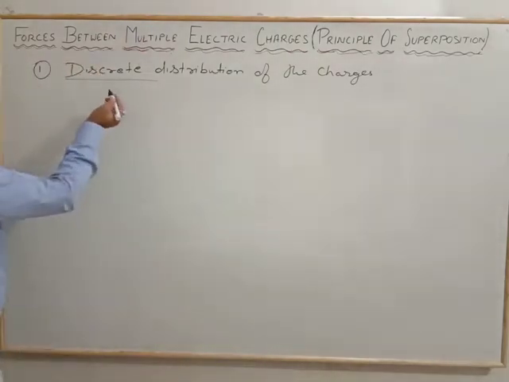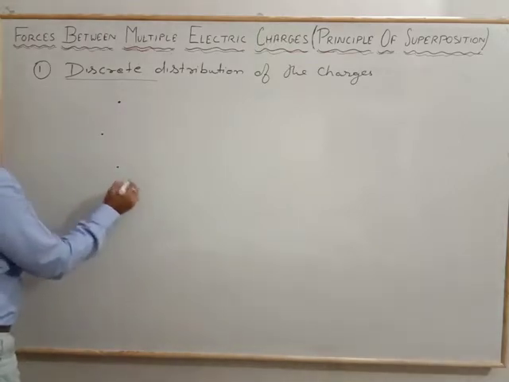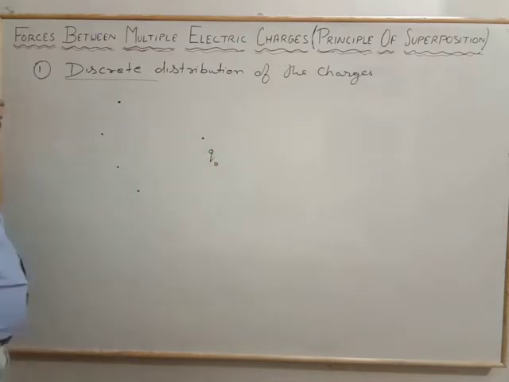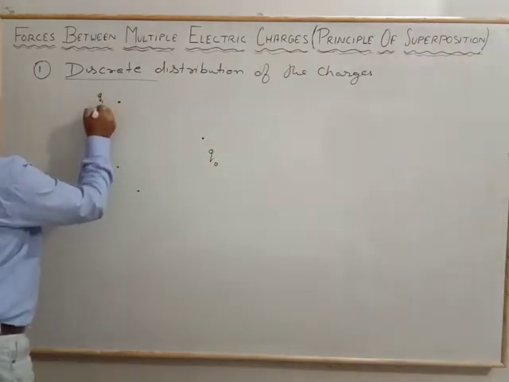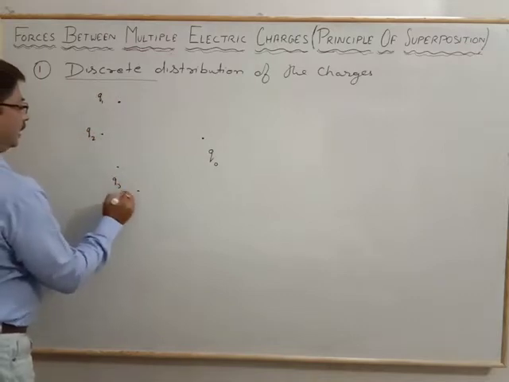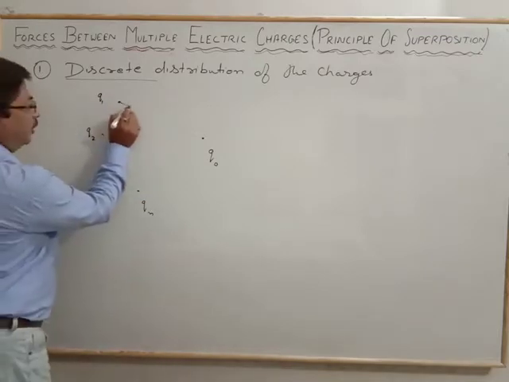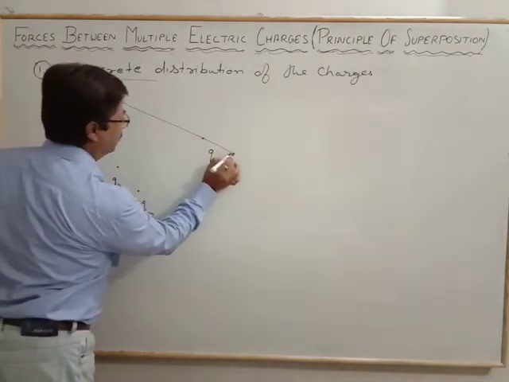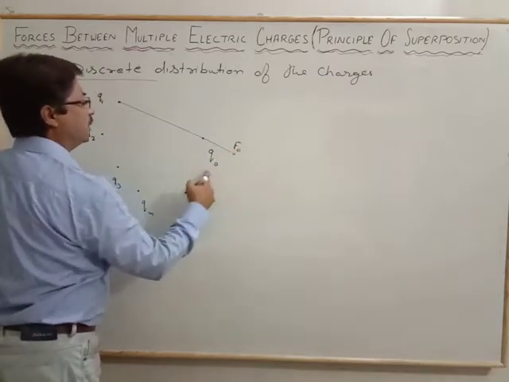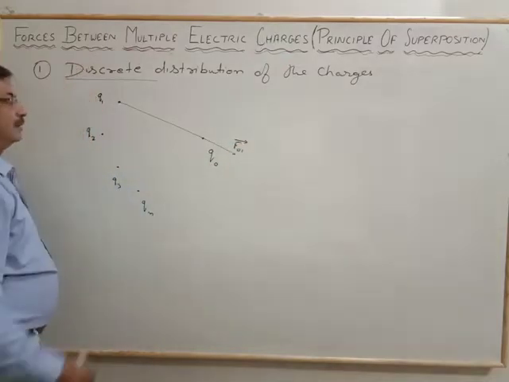Let's suppose we consider that charges are distributed like this, and there is a test charge Q0. And these are the charges Q1, Q2, Q3 and up to Qn. Now the force acting on the test charge Q naught due to Q1 is F naught 1.